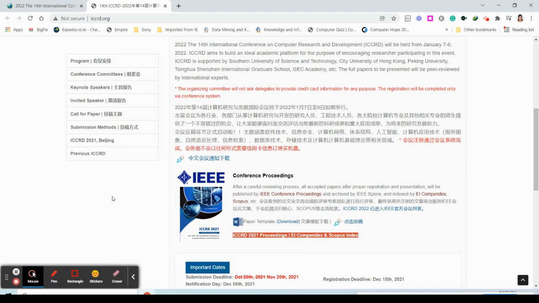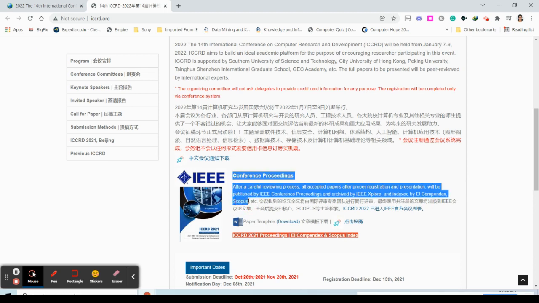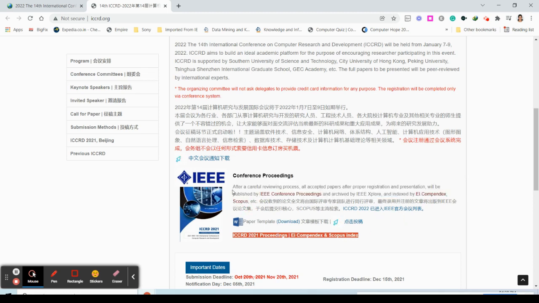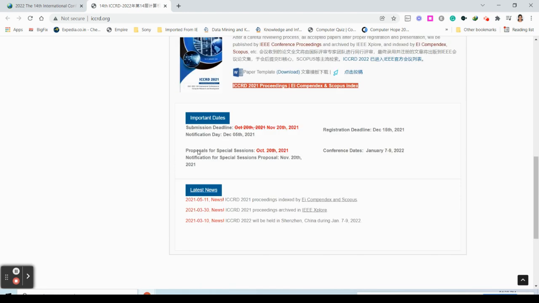And in which venue they are going to publish your paper once it is accepted. Here you can see that after a careful reviewing process, all accepted papers, after proper registration and presentation, will be published in IEEE conference proceedings, archived by IEEE Xplore and indexed in Scopus. Then you have to check the important dates. The submission date is almost over, so you cannot go with this.